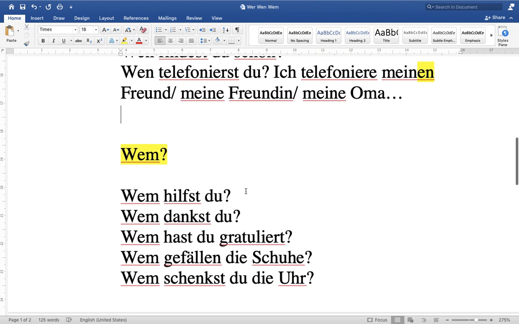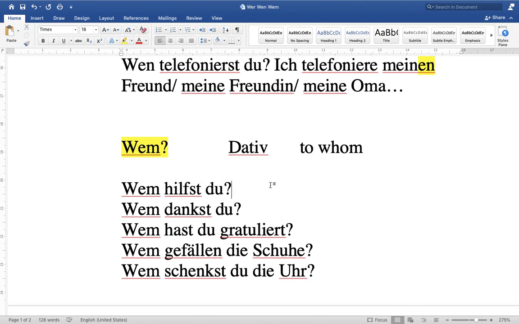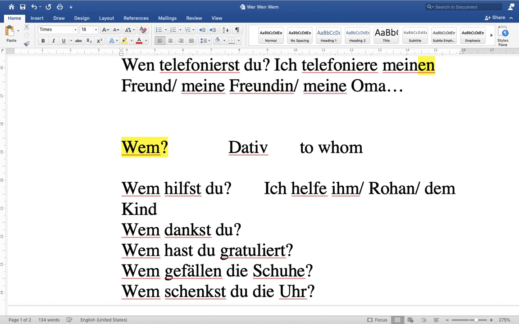Next is wem. This is dative. It is a very common query for most of the students. Wem means to whom. Wem hilfst du? Whom are you helping? This is dative, so we are giving the answer in dative. The answer would be: ich helfe ihm, him, or you can write any name, Rohan, or ich helfe dem Kind, I'm helping the child, or ich helfe meinem Nachbarn, I am helping my neighbor.